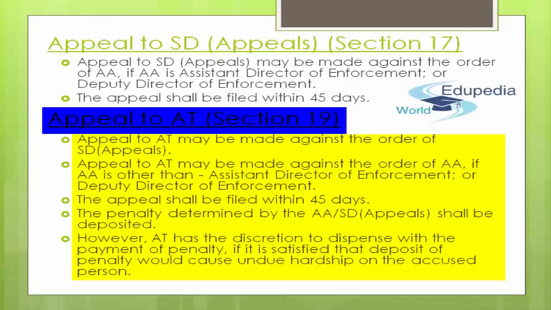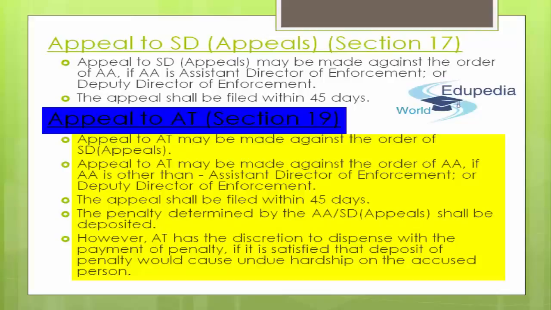You can see why it was written that if adjudicating authority is Assistant Director of Enforcement or Deputy Director of Enforcement, then you can go for the option of making appeal to SD appeals. But if that adjudicating authority is a person other than these two, maybe higher than them, in that case you can directly go for the option of appealing to appellate tribunal.